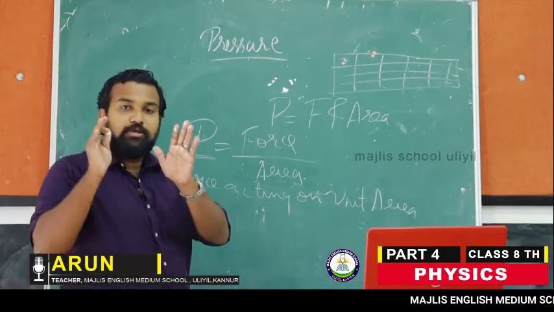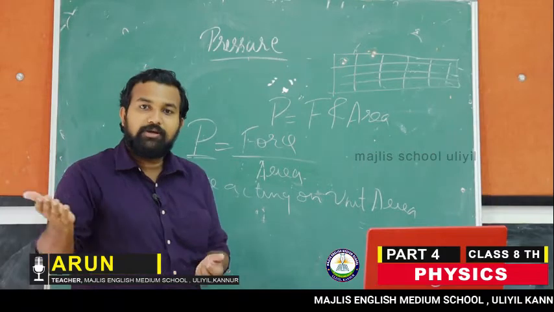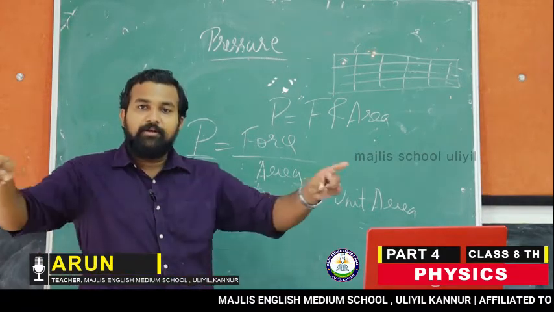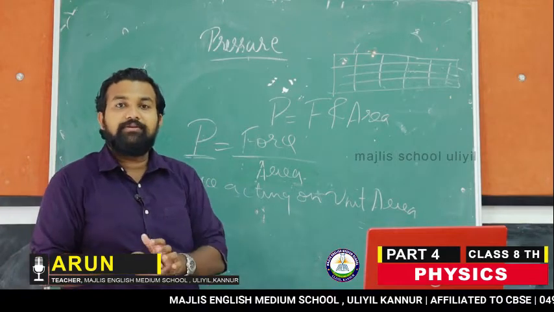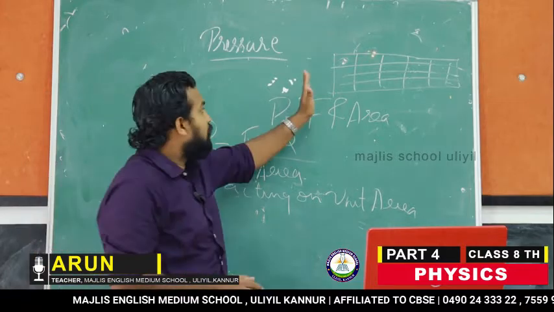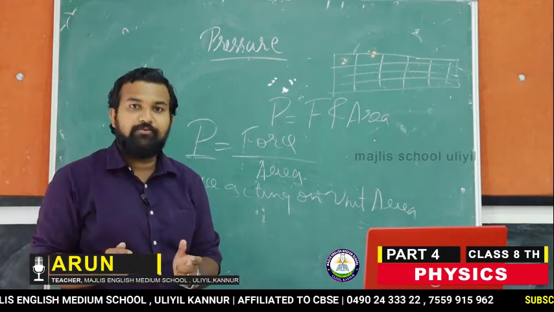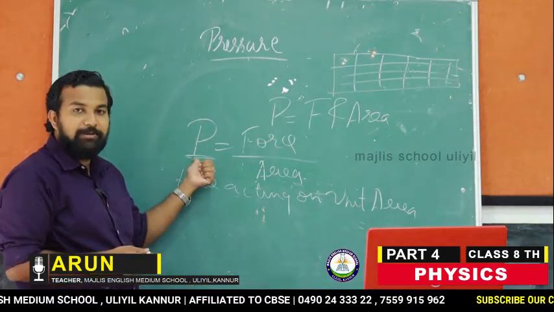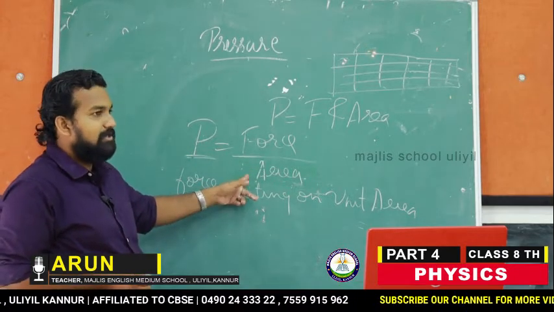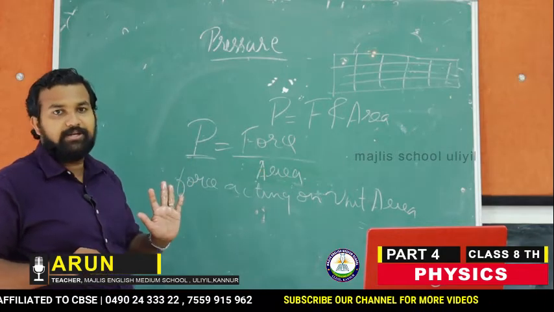So in order to stop that, the basement or platform of the building will be made in a large area, so that the force exerted by the building will be equally distributed, the effect of force will be reduced, and thus the pressure will be reduced. So there is a relationship between pressure and area. Whenever the area increases, pressure decreases. Whenever area decreases, pressure increases.